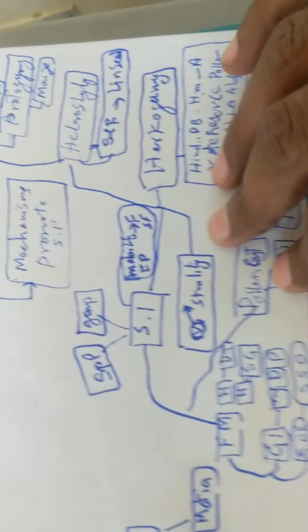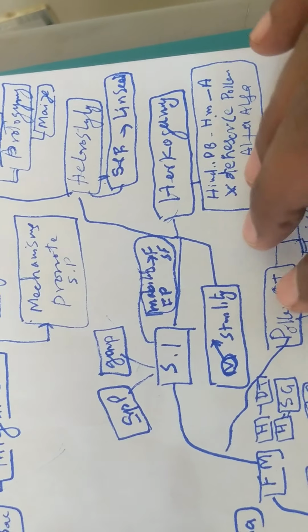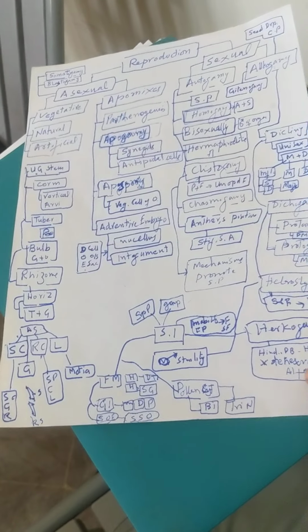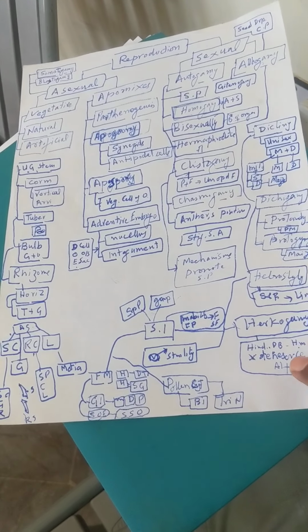It means the male is non-functional. Male sterility means pollen is non-functional. So this was all about reproduction in plants. Thank you.